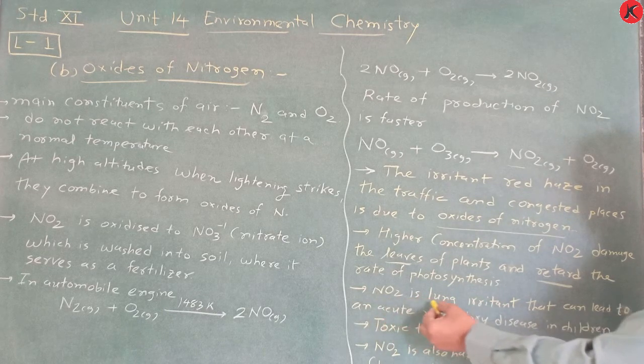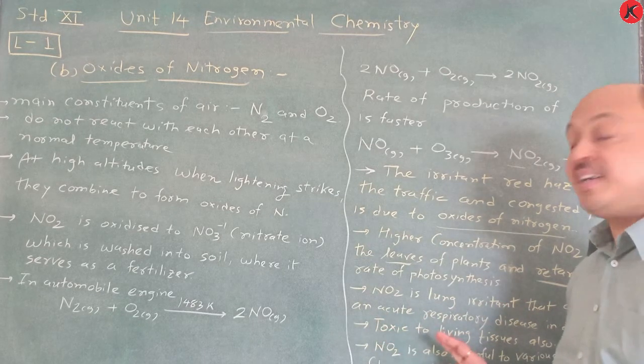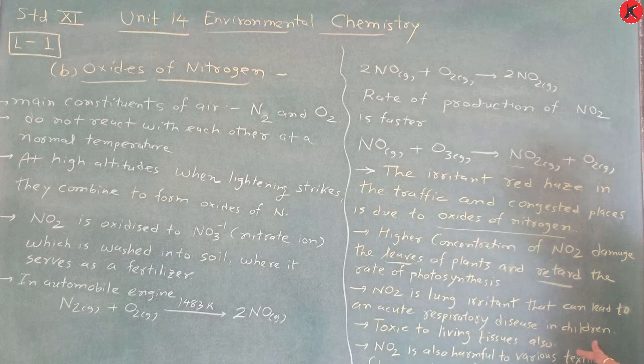So NO2 is a lung irritant that can lead to acute respiratory disease in children. It is toxic to living tissues also.